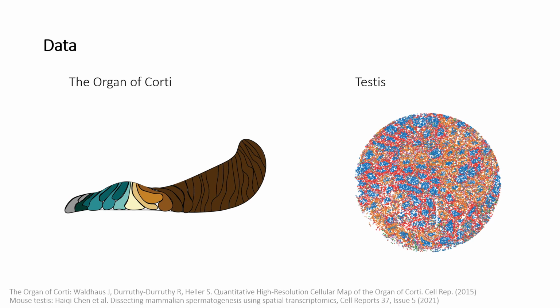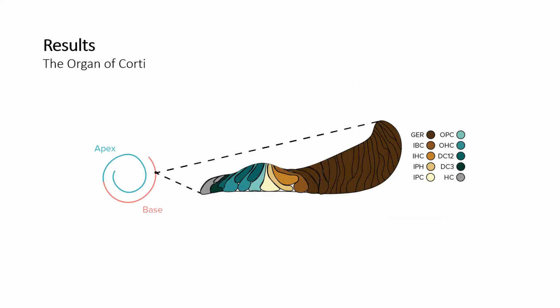In the paper, we showed that incorporating cell type co-localization priors can enhance spatial tissue reconstruction, and show two examples in the context of the mammalian organ of Corti, a layered structured tissue, and testicular spatial structure, an islet pattern tissue. In the organ of Corti, cell types are organized in layers and spiral from base to apex.